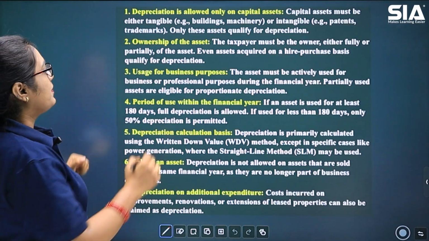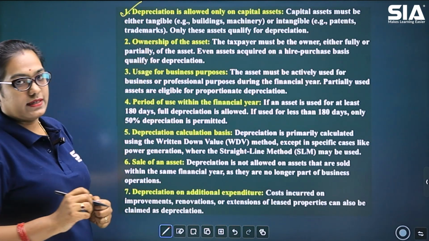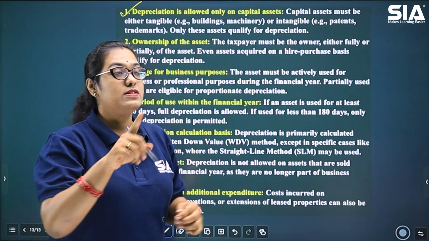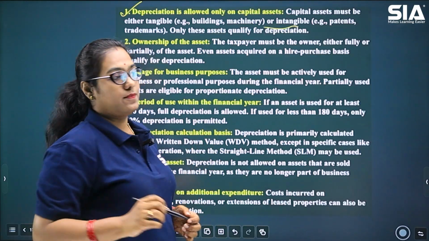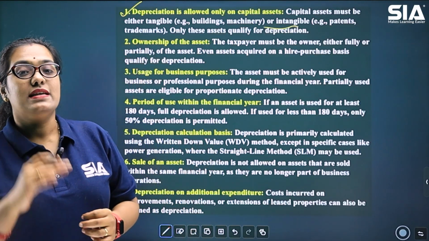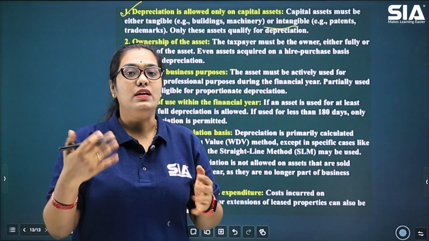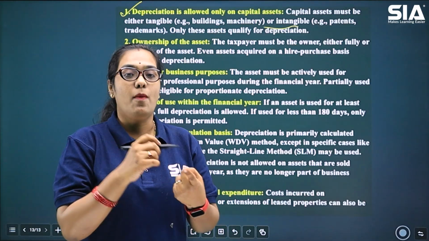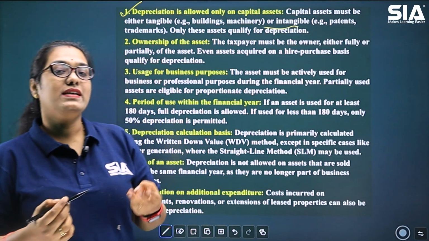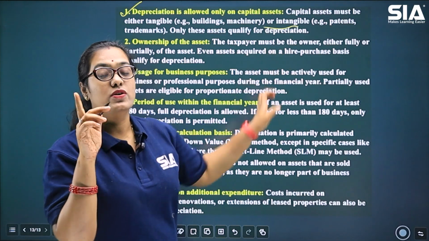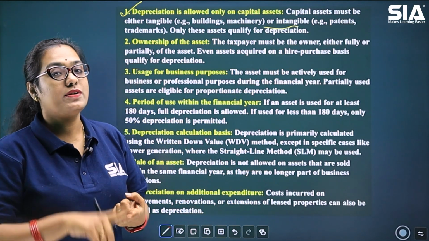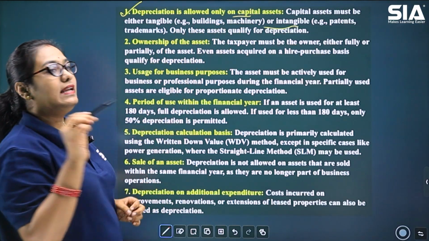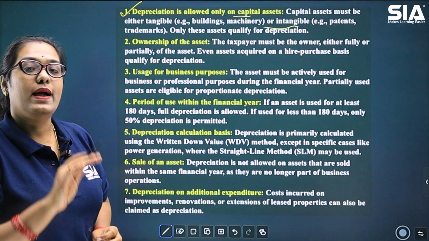You can start here with depreciation is allowed only on capital asset. Okay. Now, as I told you, it can be for buildings, machines. It can also be for something called as intangible assets. What is an intangible asset? Something which you cannot see, feel, hear, or taste. That is an intangible asset. So, items like copyrights, patents, all of these will come under intangible asset. So, even for patents, copyrights, depreciation is applicable. So, as I told you, it is allowed for any capital asset or only on capital asset.